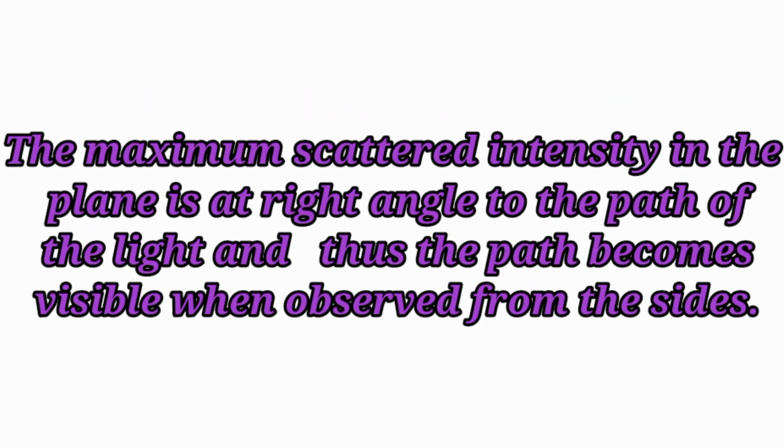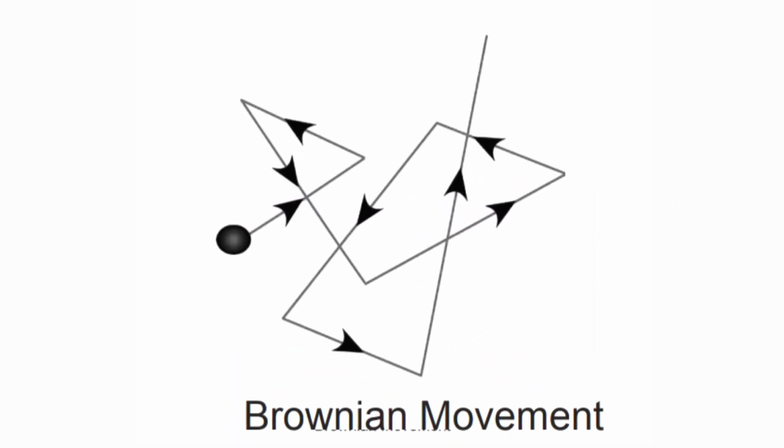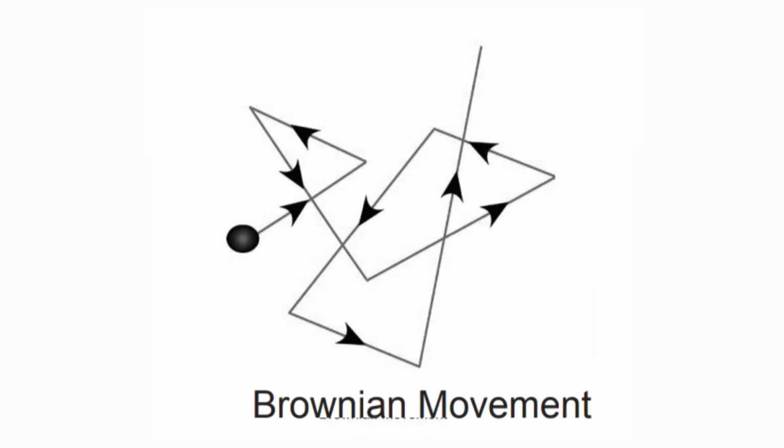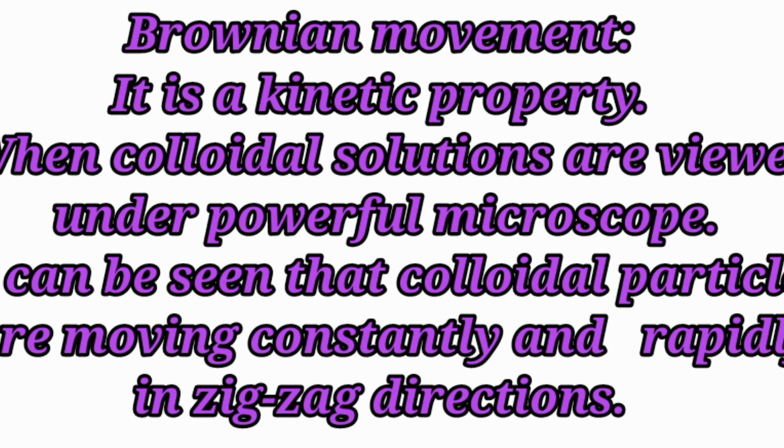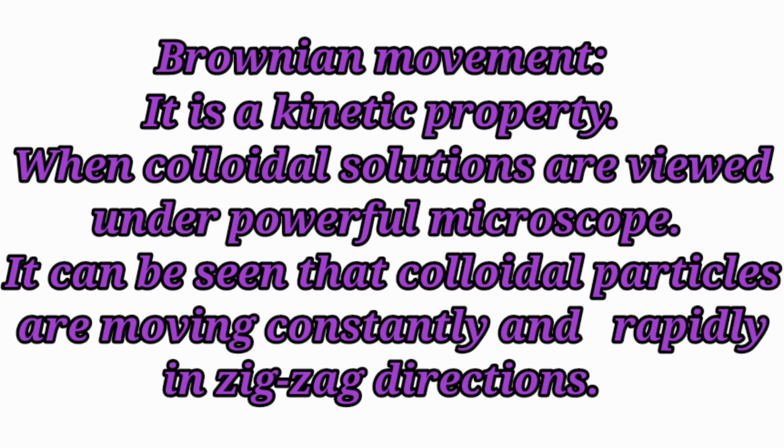The maximum scattered intensity in the plane is at right angle to the path of light, and thus the path becomes visible when observed from the sides. Brownian movement. It is a kinetic property.